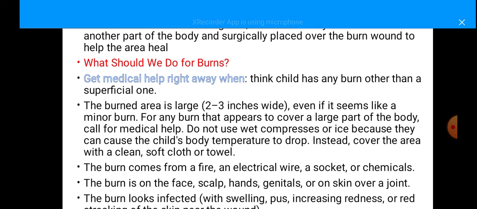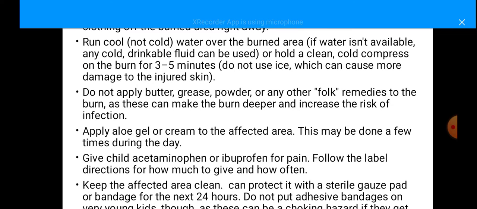The burn comes from fire or an electrical wire, a socket, or chemicals. The burn is on the face, scalp, hand, genitals, or on the skin over a joint, or where the burn is infected. Usually we have to treat according to the type. And usually in this, run cool water over the burnt area